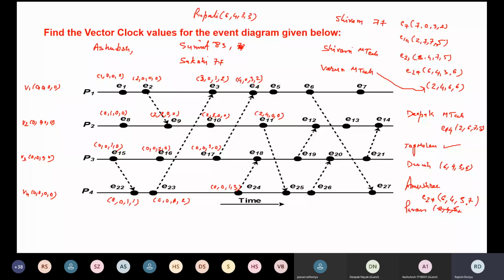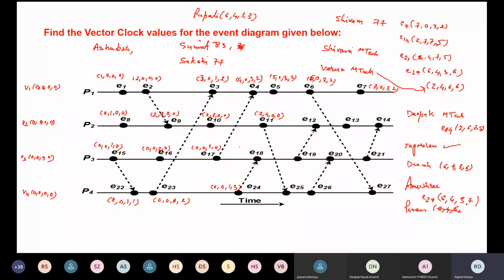Then this will become 5032, right? And this will become 6032, and it will become 7032. So E7 is 7032. Now let us come to this point, E18. So what will be E18?